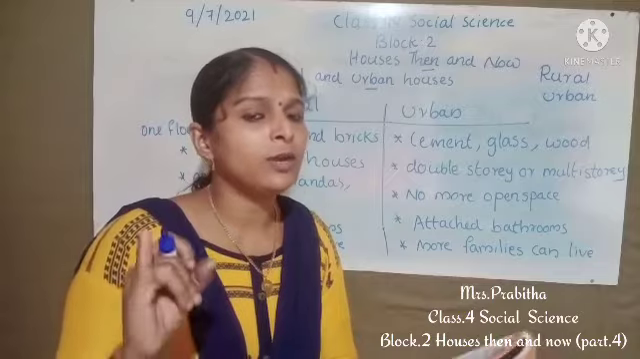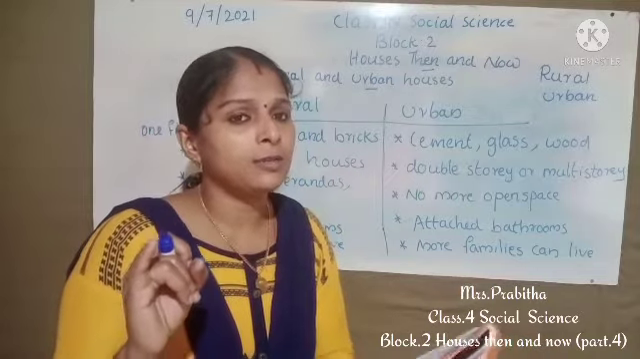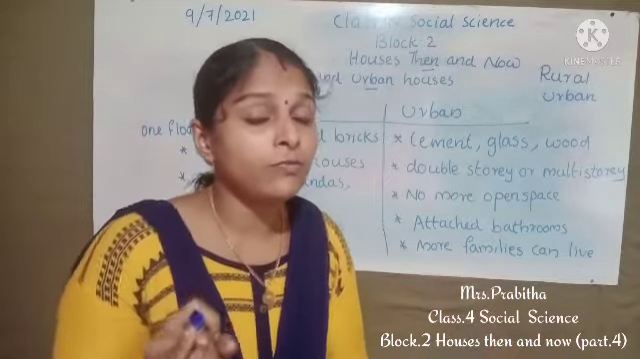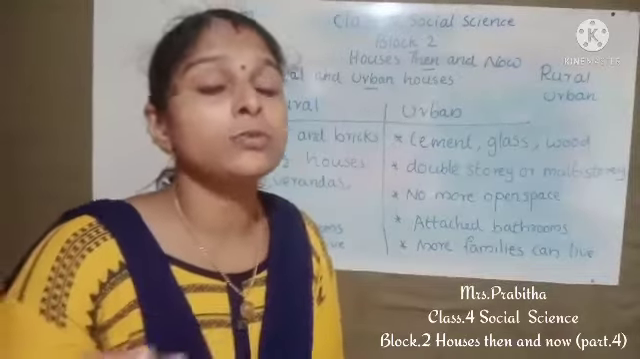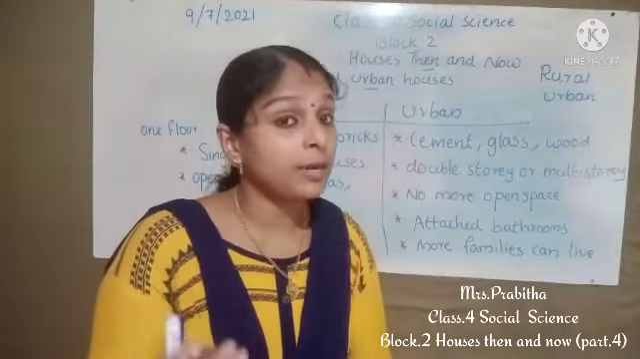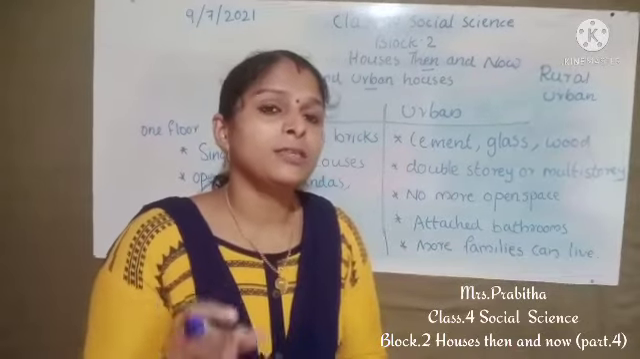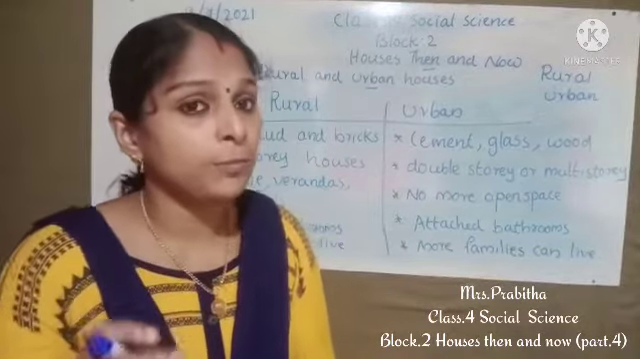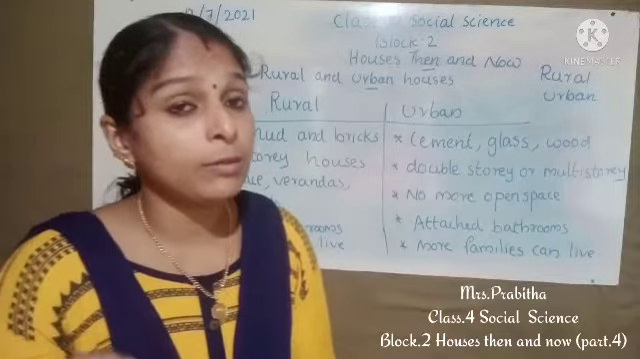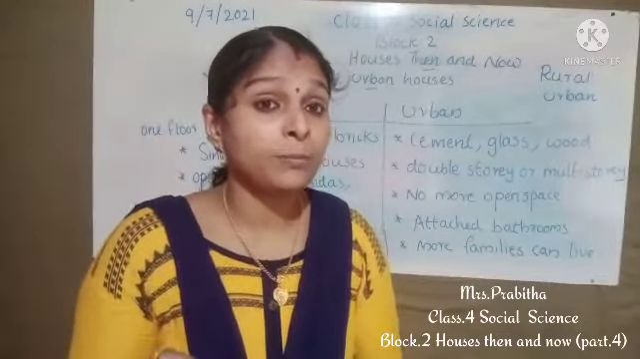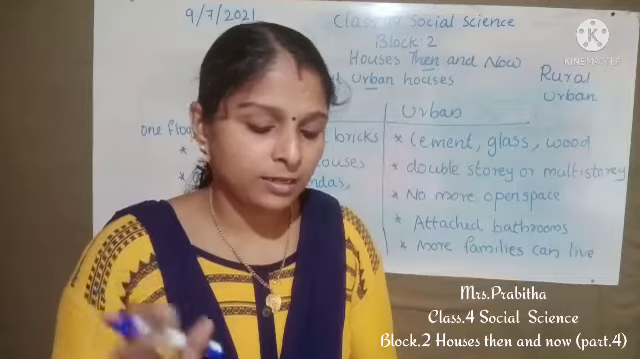Enough to write. So one, you can write it. The materials used to build the village houses are mud and bricks. Then in another column you can write: the city houses are made by using bricks, cement, glass, aluminium, wood. Like that you can write.